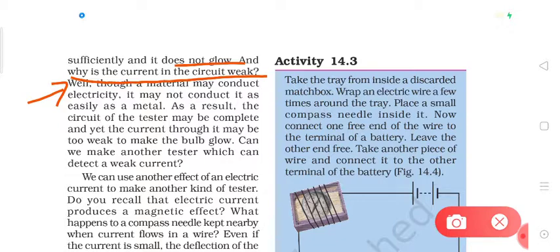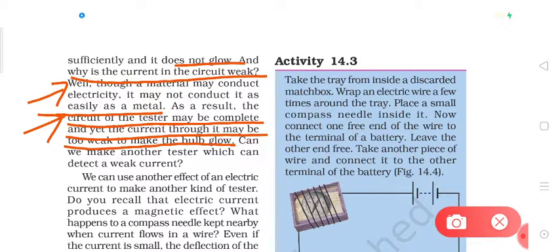So though a material may conduct electricity, it may not conduct it as easily as metals. As you know, metals are very good conductors while the other materials may not be such good conductors of electric current. So as a result, the circuit of the tester may be complete and yet the current through it may be too weak to make the bulb glow. Can we make another tester which can detect a weak current? This is the question now.